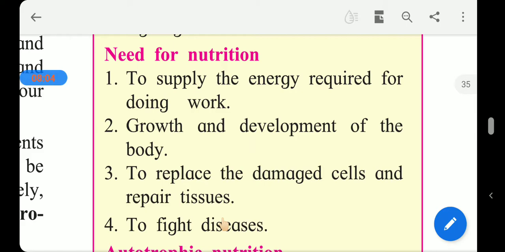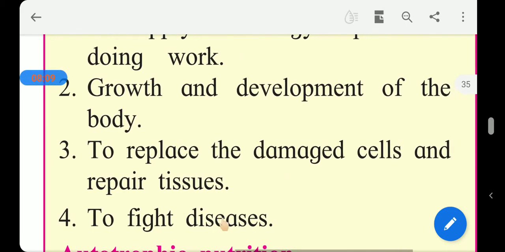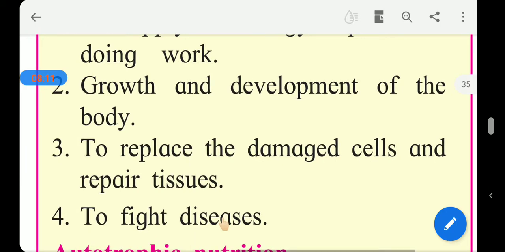Second, growth and development of body. If we have proper nutrients from our foodstuff, then our body will grow and develop in a proper manner. That's why it is said that your diet should contain all the nutrients. So the second need of it is for the growth and development of body.